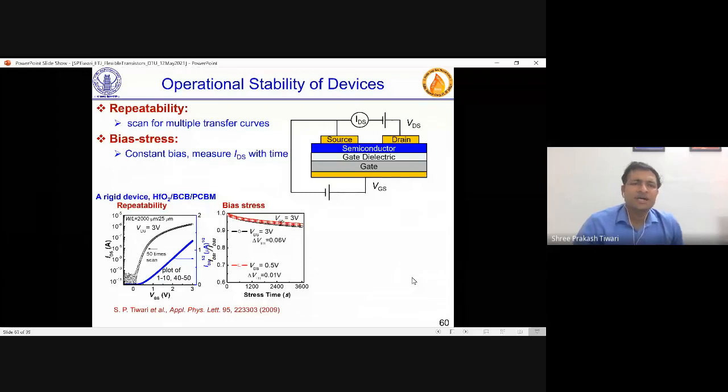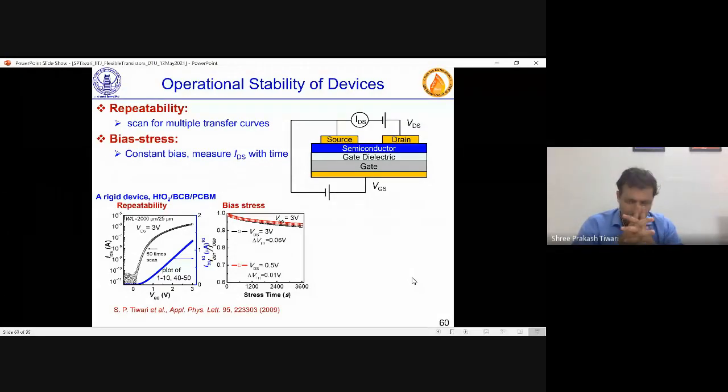When you characterize a device, two things I said. One is bias stress stability, and another one is repeatability. Bias stress is where you constantly apply a voltage, gate and drain voltage, on the device and see how IDS changes. Repeatability is you keep characterizing the device multiple times and see how things are changing. So if you see the first plot here, this is repeatability. You measure multiple times and check if all the transfer curves are falling on the same line. So in this case, it was happening.